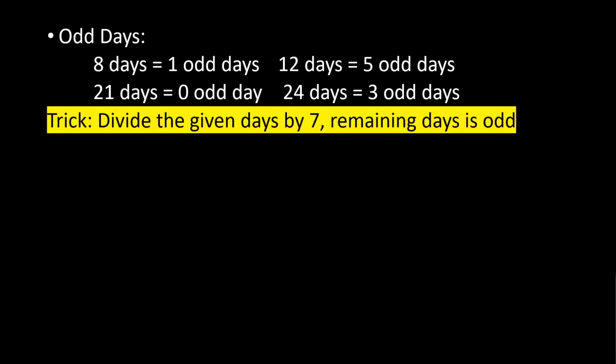The trick here is to divide the given days by 7. If there is a remainder, then the remaining days are called odd days, and if it is fully divisible by 7, then it is a complete week and there will be no odd days.